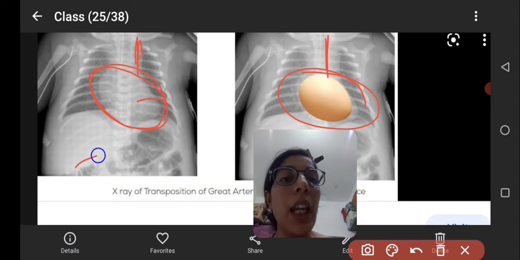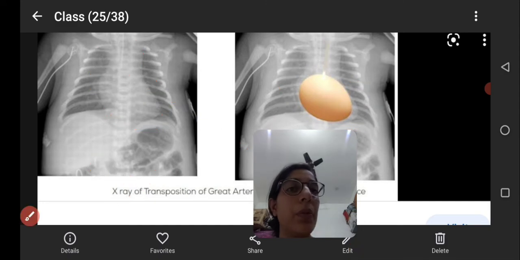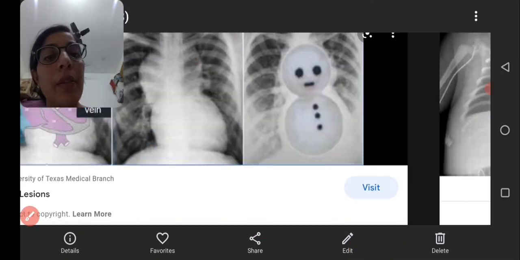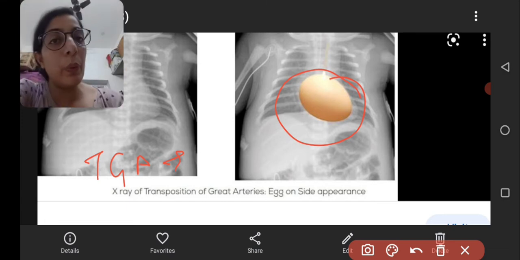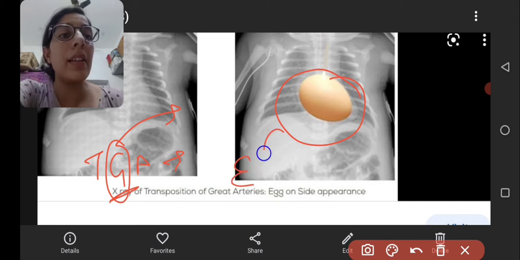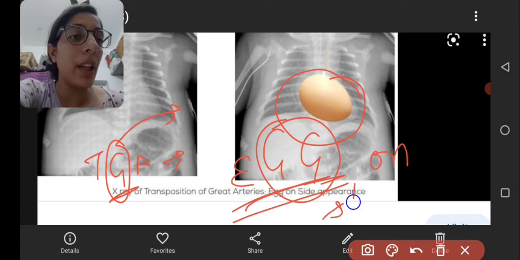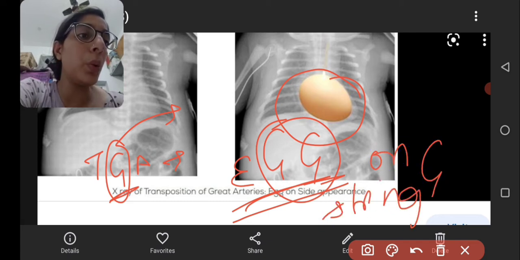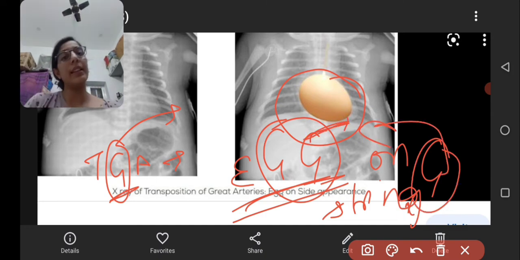So in TGA, egg on string appearance. We will remember this from the TG. G means egg. Okay, egg on string. In both words we find that G is present. That's why we learn that in TGA an egg on string appearance is present.